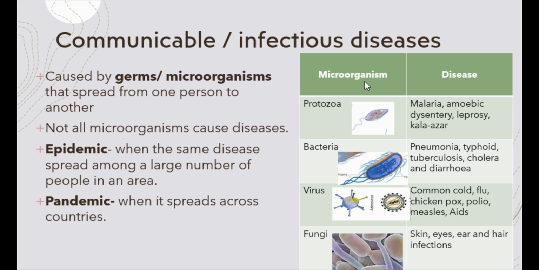The microorganisms which can cause a disease are primarily of four types. They are protozoa, bacteria, virus, and fungi. These are all different types of microorganisms, and in each type of microorganism there are several thousands of different subtypes. Now, as I mentioned earlier, not all of these are disease causing. Diseases which can be caused by disease causing protozoa include malaria, amoebic dysentery, leprosy, and kala azar. Remember that all of these diseases are not caused by the same type of protozoa but different subtypes of protozoa.